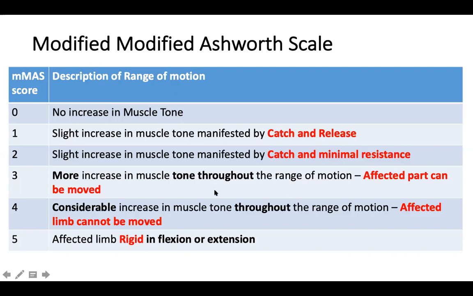So if you have a catch, that is the earliest type of spasticity, which is grade 1 on the modified Ashworth scale. If you are able to move the limb, it is grade 3. So this is very simple. If you are not able to move a particular limb, it is grade 4. So very simple. In the exam, if you are able to move, it is grade 3. If you are not able to move, it is grade 4 spasticity by the modified Ashworth scale.